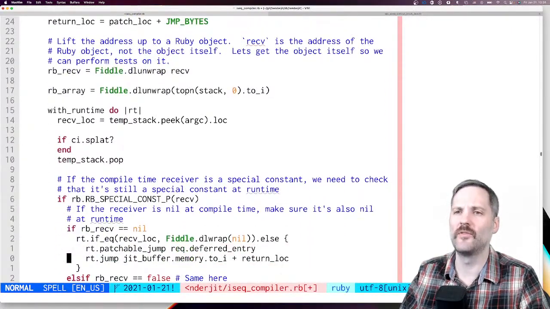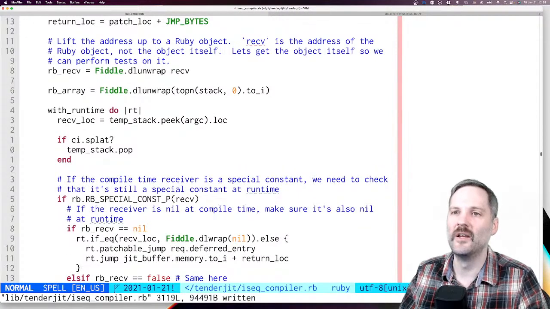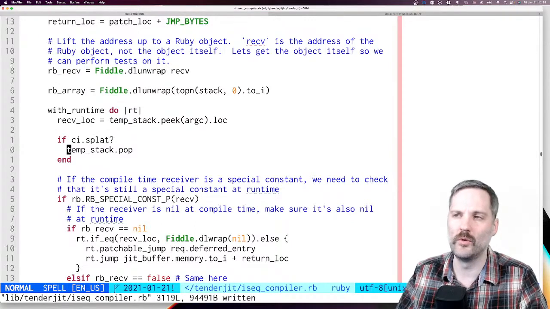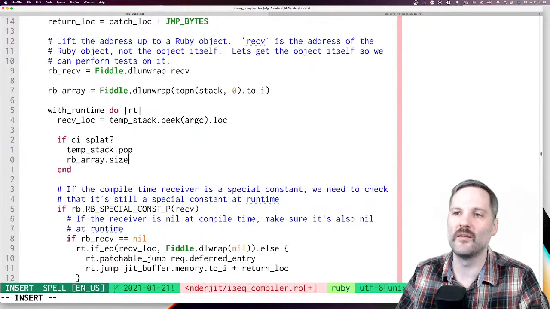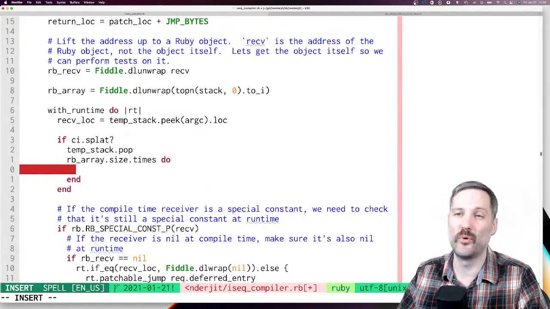If this is a splat, I'm going to pop 1 off the stack, and I'll write it as pseudocode here, and then we'll make it go. We want to do rb array dot size times, so that number of times we want to push onto the stack.